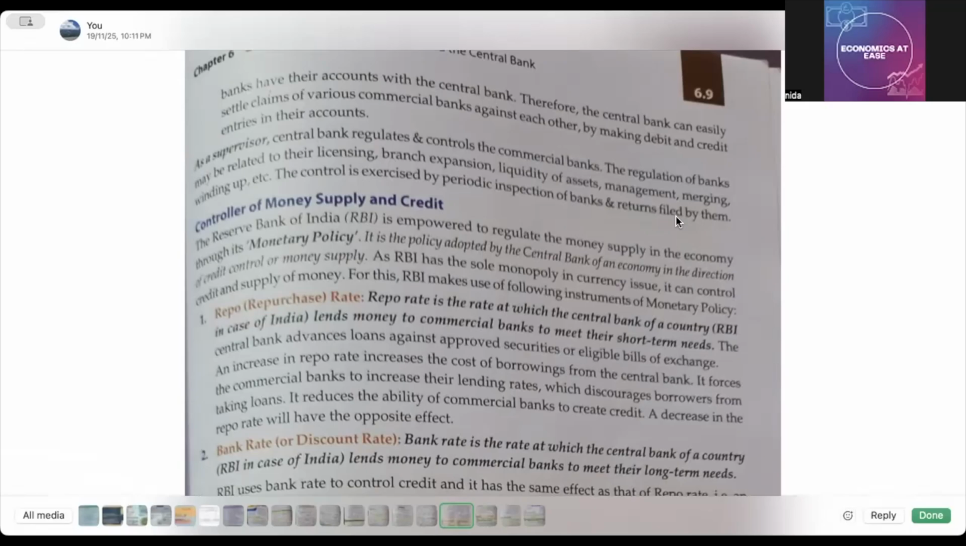Okay, and controller of money supply and credit is a very, very, very important topic here. And sure है 100%, I am sure about this कि इस पे आपको जरूर से जरूर question मिलेगा. Okay, so because quantitative methods and qualitative methods is always there on the question paper.